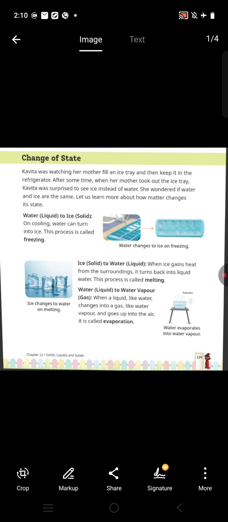And today I am here again with an explanation of remaining topics from your chapter number 12, that is solid, liquid, and gases. Before starting our next topic, let's have a quick overview on our previous topic. My dear students, in our previous video, we had discussed about matter. What is matter? Matter is any substance that takes up space and has weight. And the states of matter: solid, liquid, and gases. These are the three states of matter.